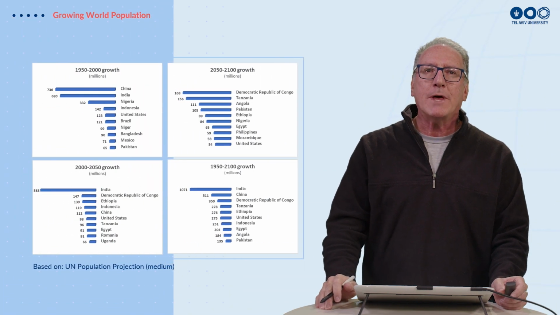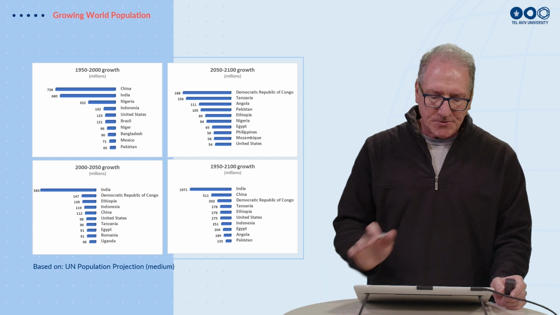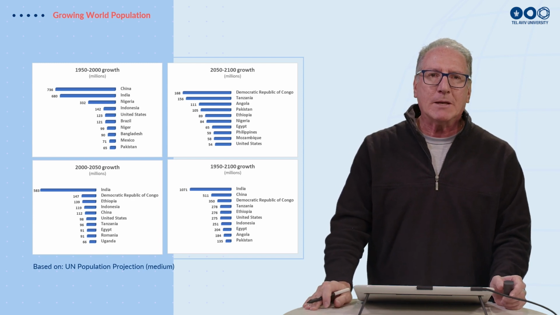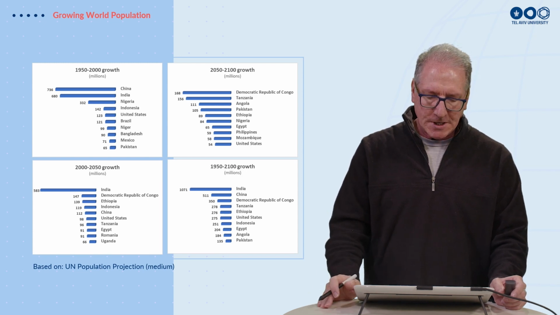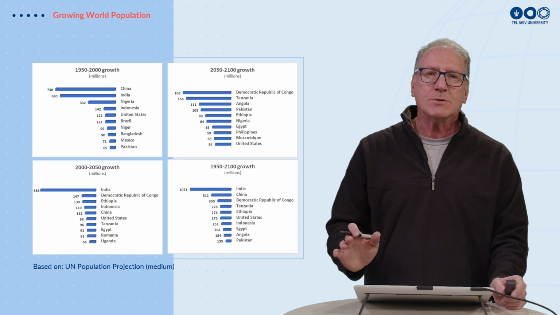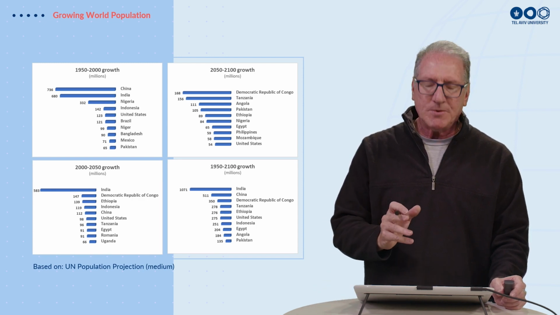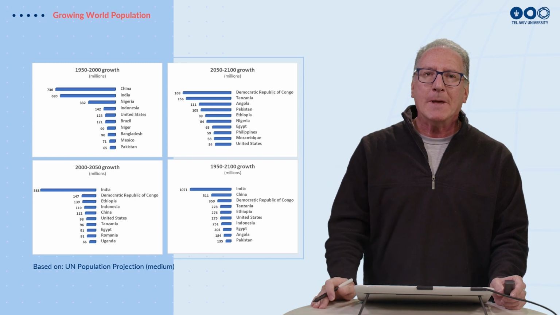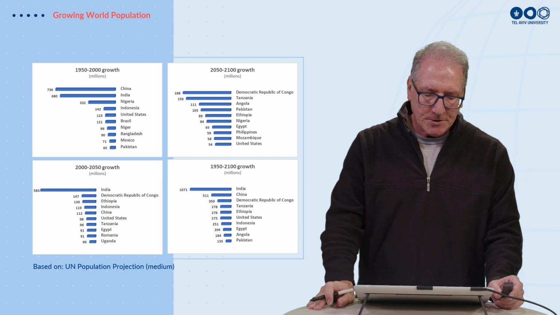Now, where is all this growth happening? If we look at different countries and different periods, we can look at these 4 panels. The top left panel is the growth by country from 1950 to 2000. The bottom left is the estimated growth from 2000 to 2050. The top right is from 2050 to 2100. And the bottom right is the whole period from 1950 to 2100.